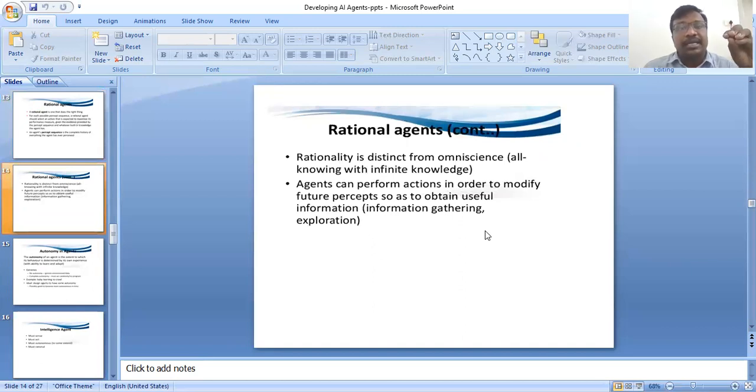Next, rationality is distinct from omniscience, which is all-knowing with infinite knowledge. An agent can perform actions in order to modify future percepts, to obtain useful information: information gathering and exploration. These are rational agents.